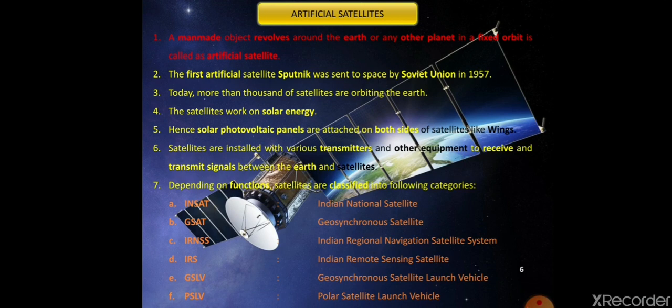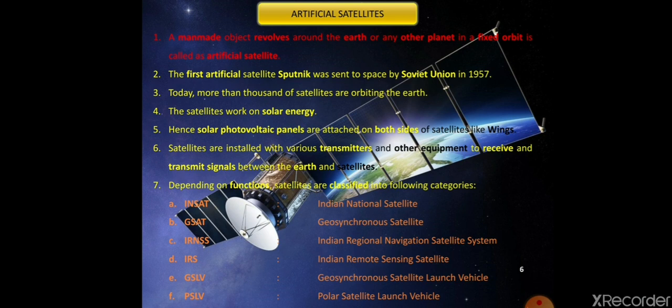In the next slide, our next point is artificial satellites. So what is meant by an artificial satellite? This is the question. The first point gives an idea about the artificial satellite. A man-made object that revolves around the Earth or any other planet in a fixed orbit is called an artificial satellite. This is the definition of an artificial satellite.